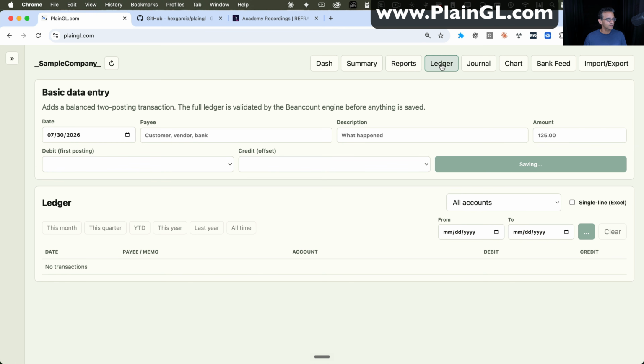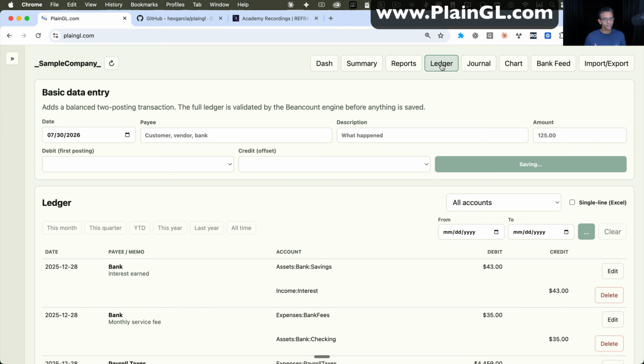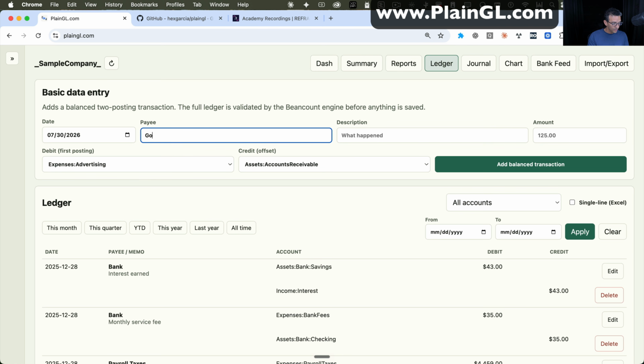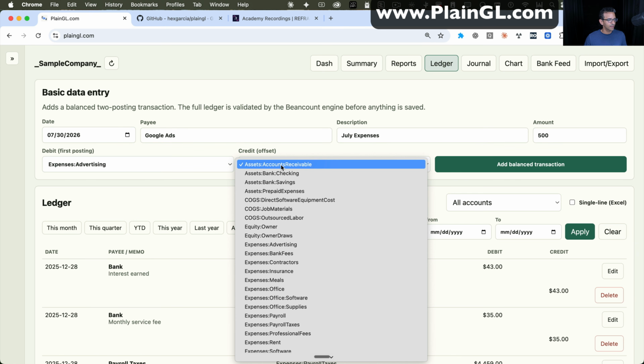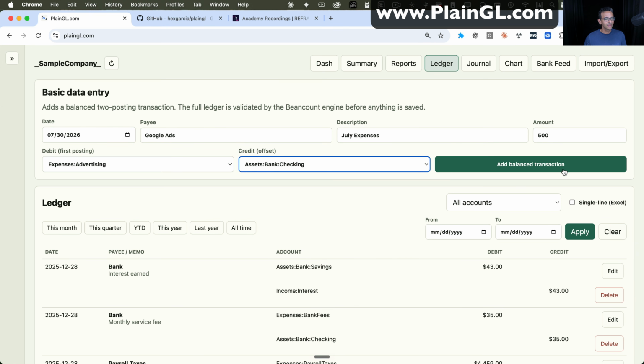When you go into Ledger, this is where you book every transaction. All transactions are booked in debit credit format. So I come in here and I put, let's say, Google Ads, and I can just put here July expenses or something like that. Put the dollar amount, then put the debit, the expense account, advertising, and the credit would be the bank account or the credit card that I pay with. Select that in there, and then click on Add Balance Transaction, and it will add in there.